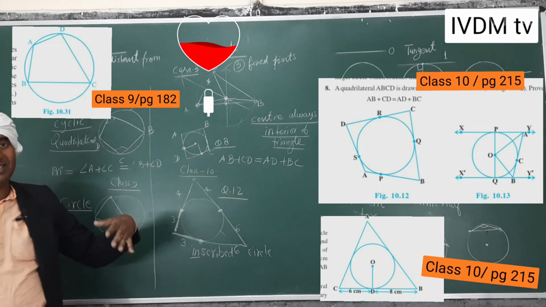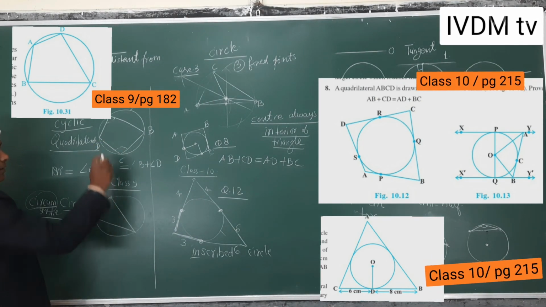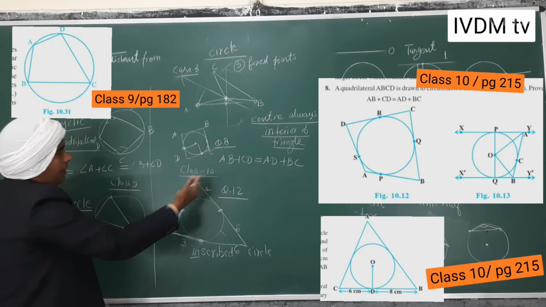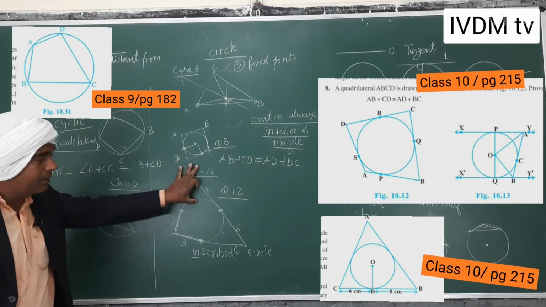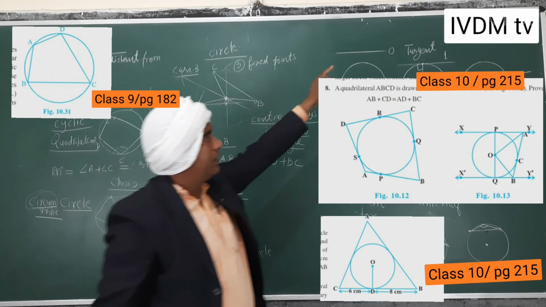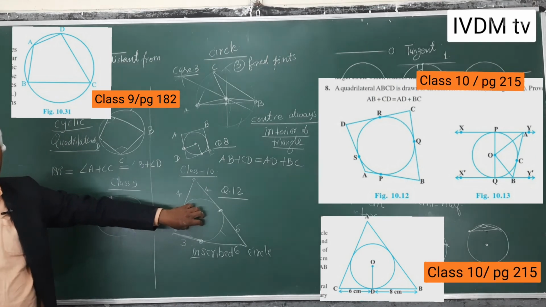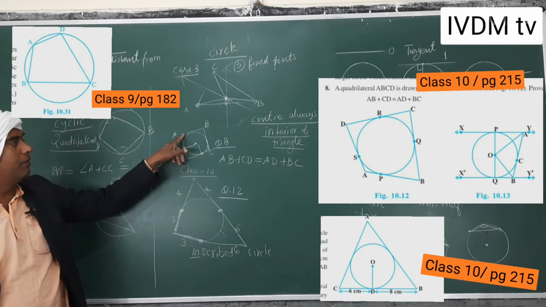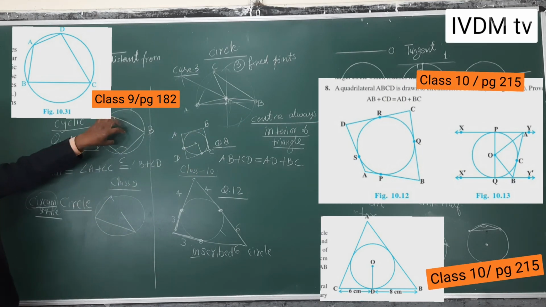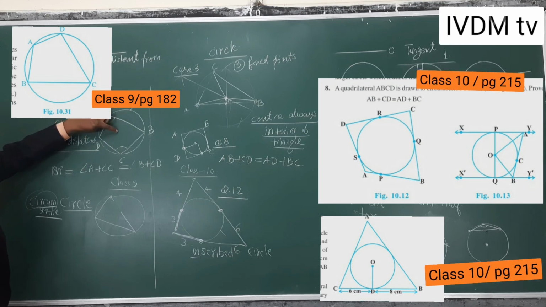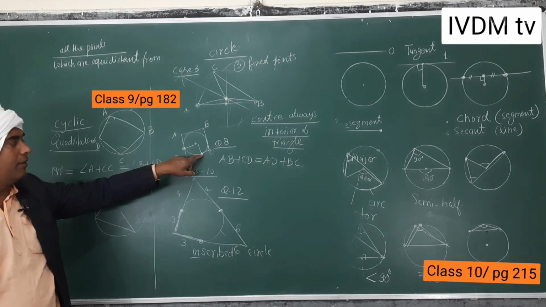So let us see the next video. What I have told you is a revision of class 9th, so that will sometimes be useful in class 10th. And that was a relative comparative study of what is given in class 9th and what is given in class 10th. In class 10th mostly you will see you start from tangent, but the actual thing is you have to solve this type of triangle outside of the circle, this type of quadrilateral outside of the circle. In class 9th it was circle outside, quadrilateral or triangle inside. In class 10th this was the outside, and that's why they start from the tangent.